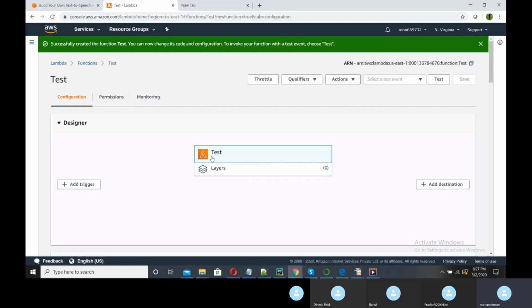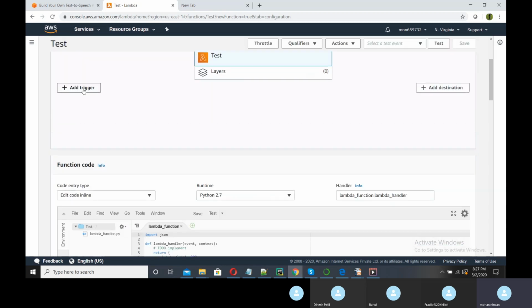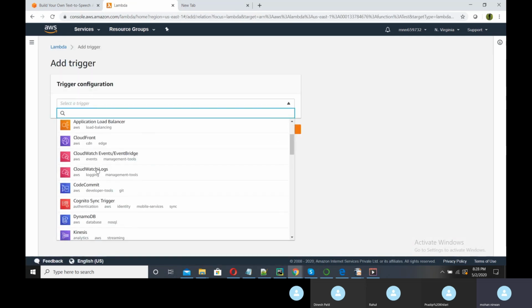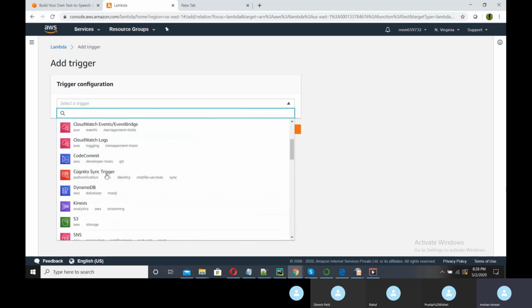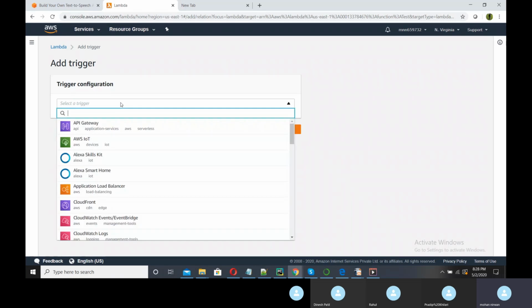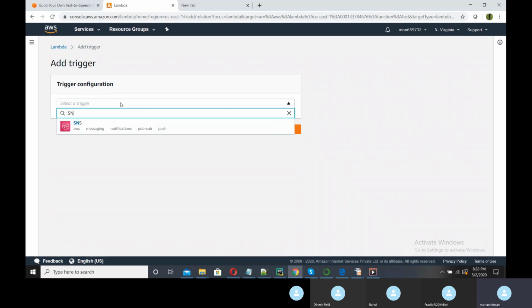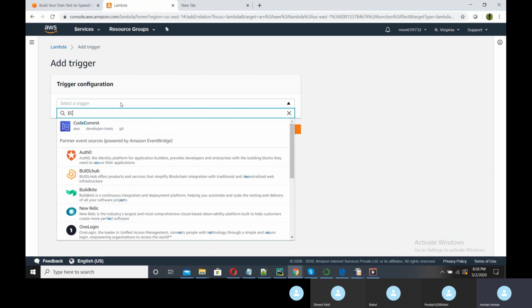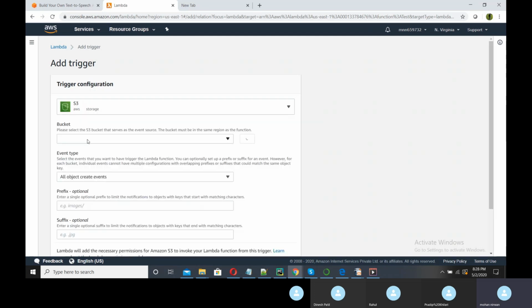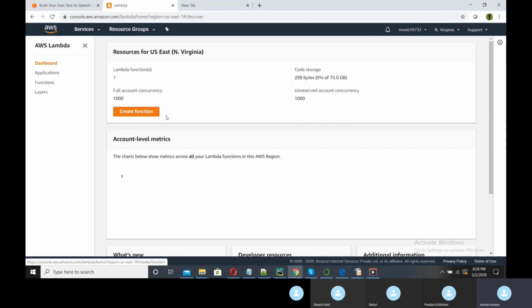So this is my test Lambda function. From here I can set the trigger; we need to choose on which trigger it will be initiated. We can give SNS or, sorry, S3, and we need to give the bucket name. Likewise we can initiate the trigger, so we need to give the trigger here.